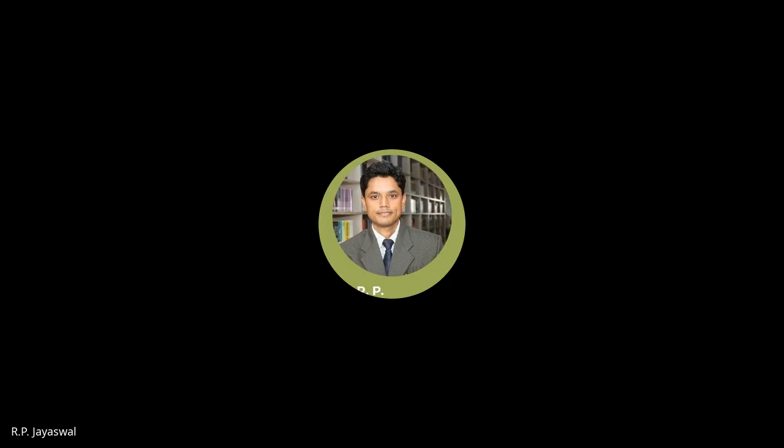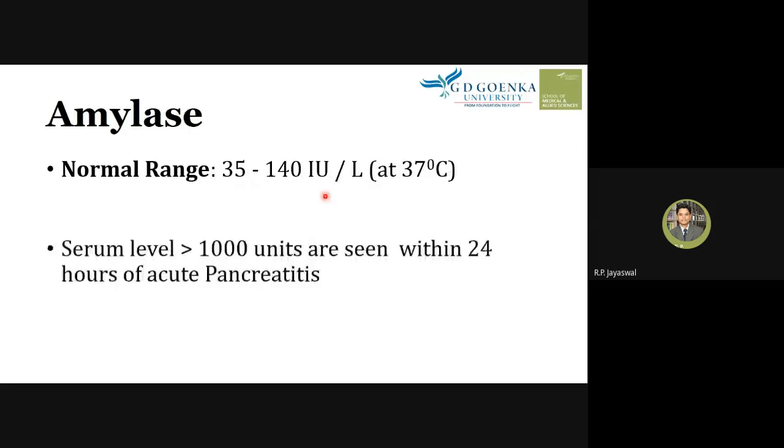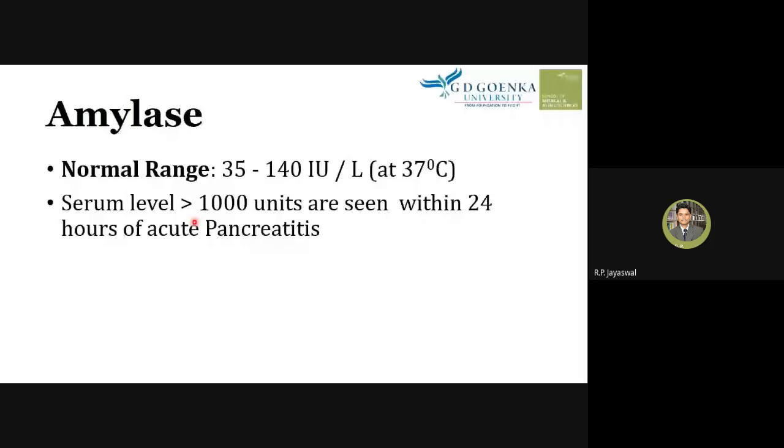Let's know about amylase. The normal range of amylase is 30 to 140 international units per liter, and serum levels of amylase of more than 1000 units are seen within 24 hours of active pancreatitis. So if a value above 1000 units is observed in the serum, then we consider it as pancreatitis.